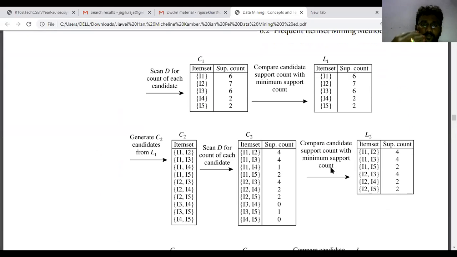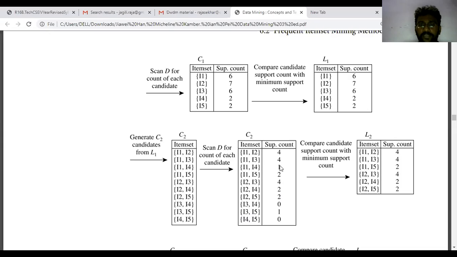Two is the minimum support count. If you want to remove values, those are the zeros and ones. Here, how many 1 values are there? I1, I4 has a support count of 1, I3, I4 has a support count of 0, I3, I5 has a support count of 1, and I4, I5 has a support count of 0. So remove the values whose support count is below 2.